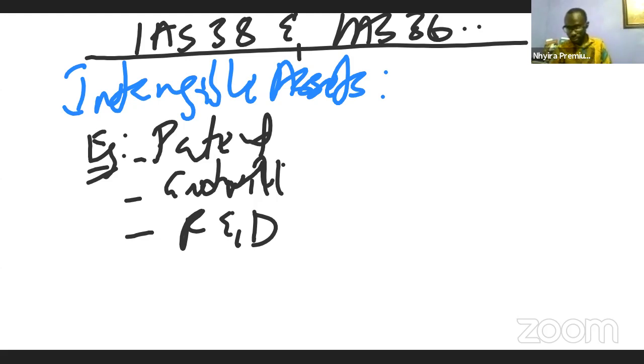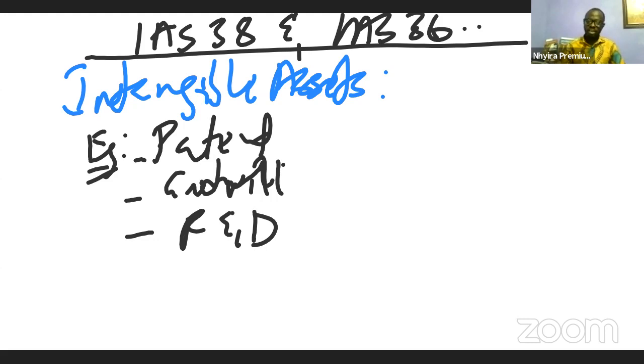I see a comment. Let me look at that. How do you treat revaluation surplus or loss when a building is revalued upward and a plant is revalued downward? You treat them separately the way they are supposed to be treated. So Collins, you treat them the way they are supposed to be treated.